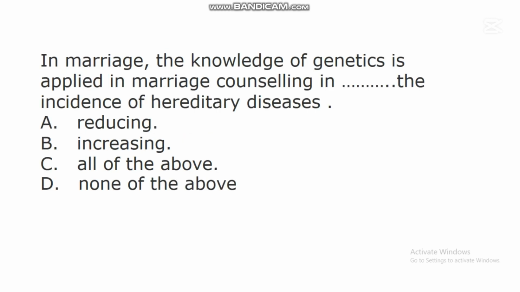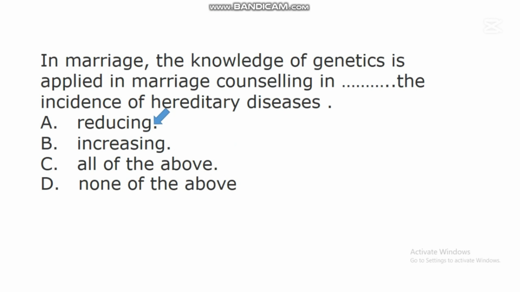The next question says, in marriage, the knowledge of genetics is applied in marriage counseling in dash the incidence of hereditary diseases. A. In reducing the incidence of hereditary diseases. B. In increasing the incidence of hereditary diseases. C. All of the above. D. None of the above. In this question, the correct answer is A. Reducing the incidence of hereditary diseases.